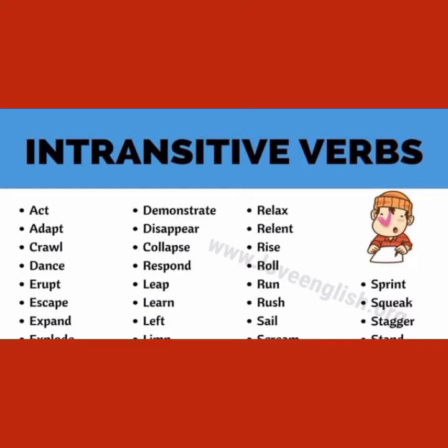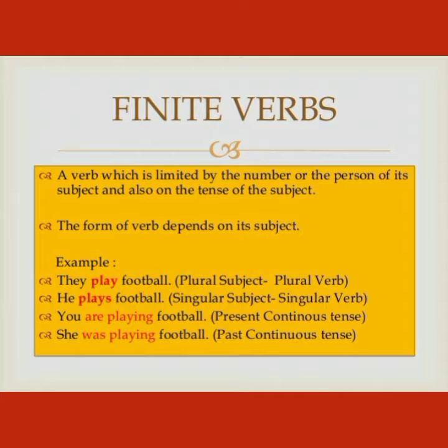Next type of verb is finite verbs. A finite verb is limited by the number or the person of its subject and also by the tense. Remember, the form of verb depends on its subject. Examples are: they play football. If subject is plural, then verb is also plural. He plays football.